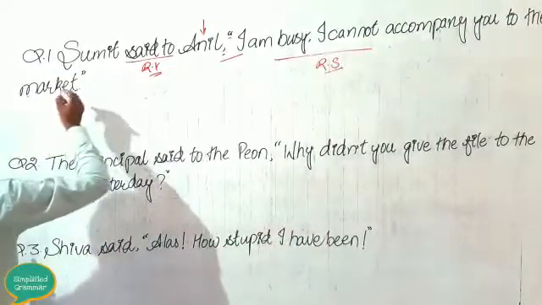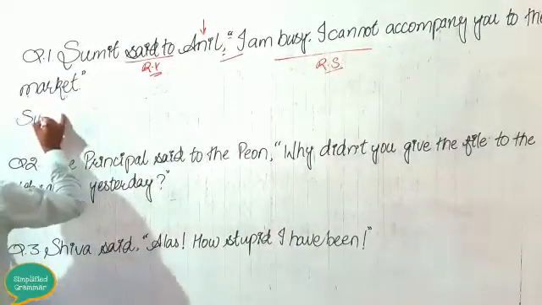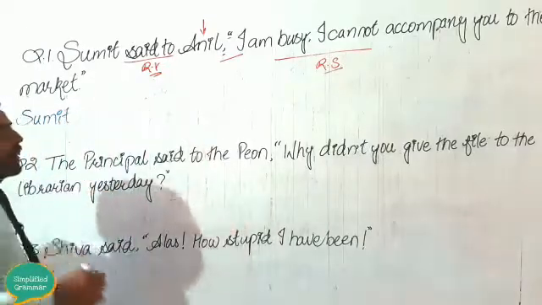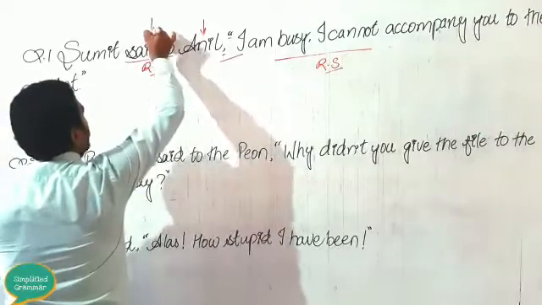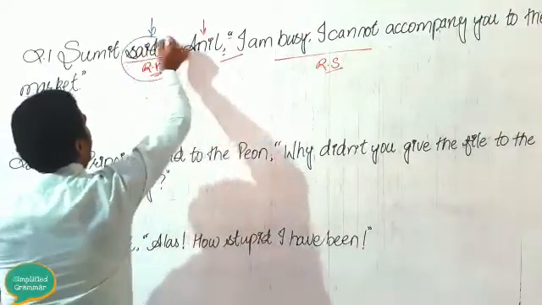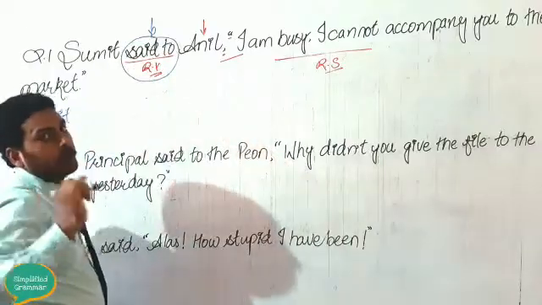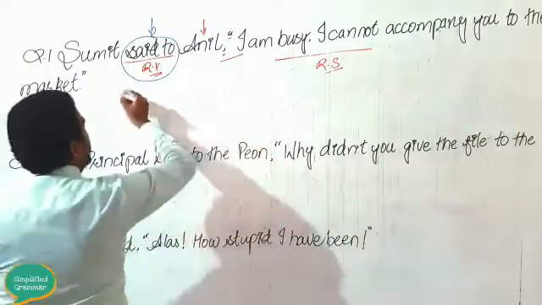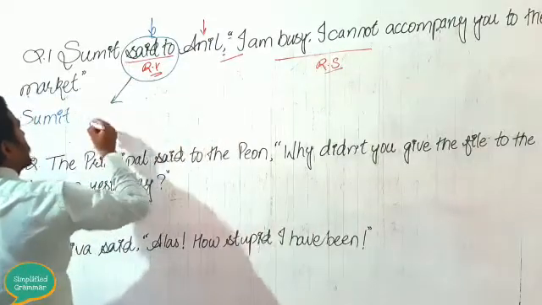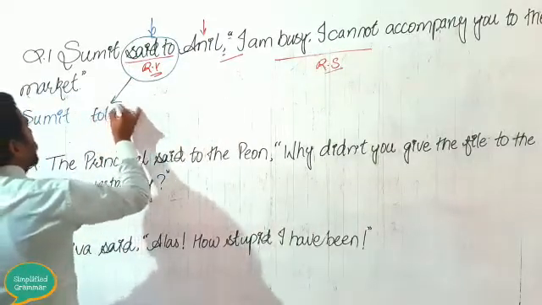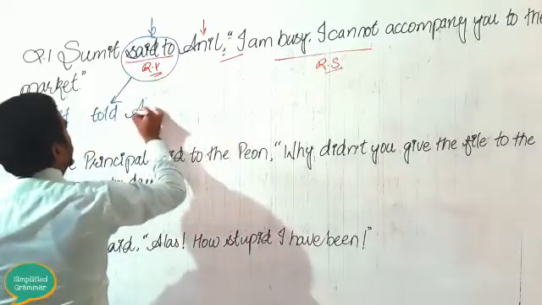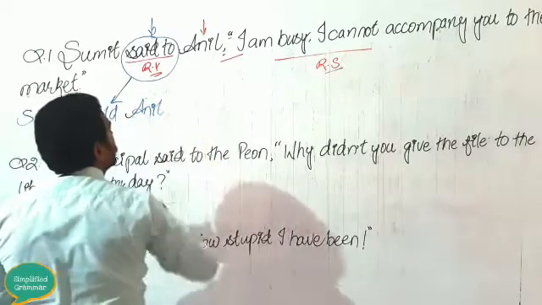So see here, Sumit. In the place of "said to", I have already taught you in the earlier classes, when "said" is followed by a preposition "to", in that case you need to change it into "told". So Sumit told Anil.